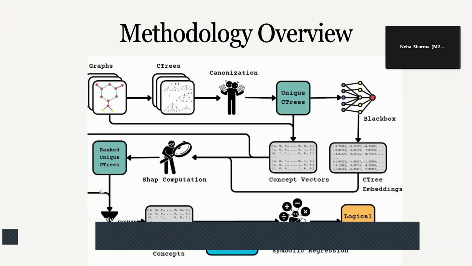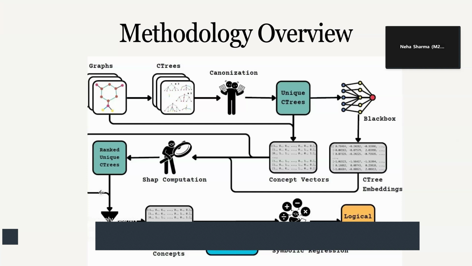Once we have a list of computational trees ready, we perform a process of canonization. Canonization is basically finding only the unique computation trees, because once we find the computational trees, we realize that for two different subgraphs, their computation trees come out to be the same. So just to avoid redundancy, we perform canonization and then we get a list of unique computation trees which we use as an input for the GNN prediction. Once we have a GNN prediction ready, we get a C-tree embedding.